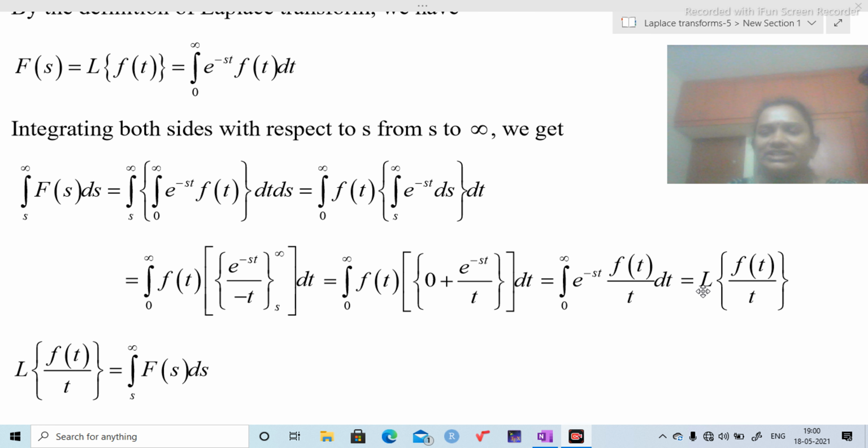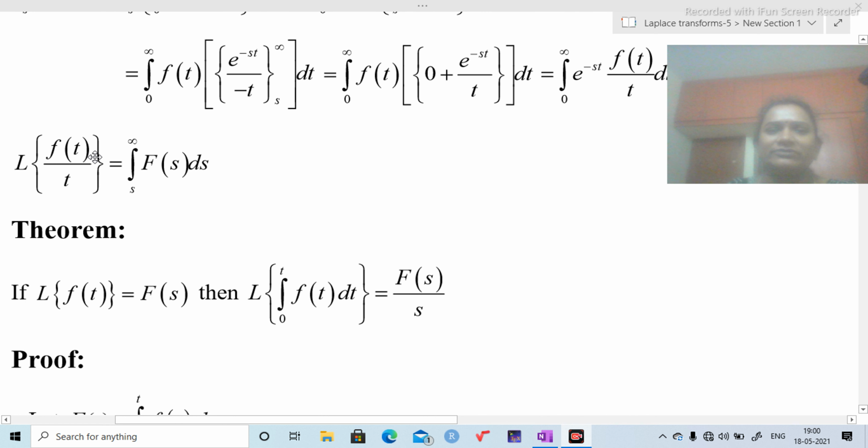This can be written as Laplace transform of f of t by t. Therefore, Laplace transform of f of t by t equals integration s to infinity F of s ds.